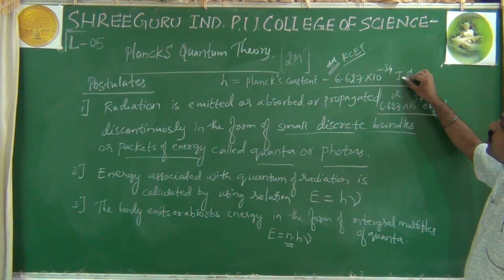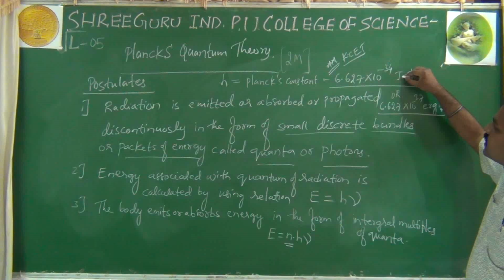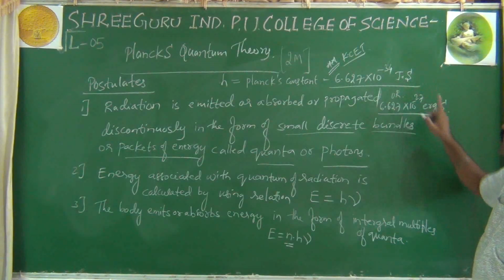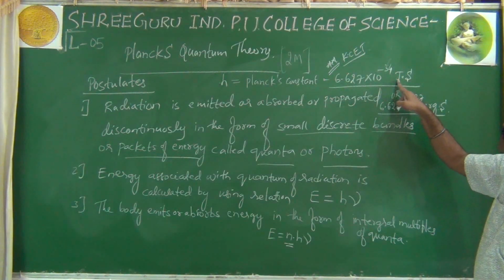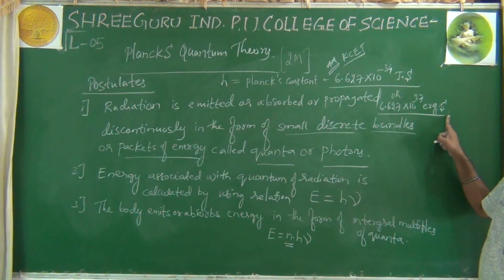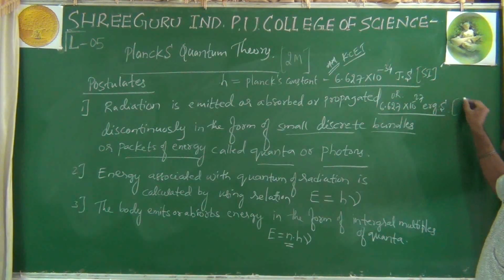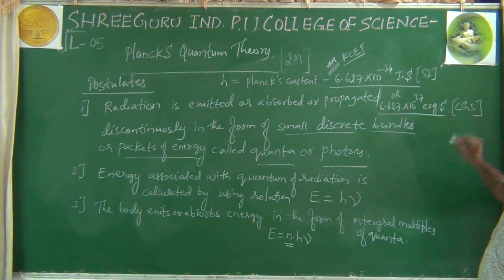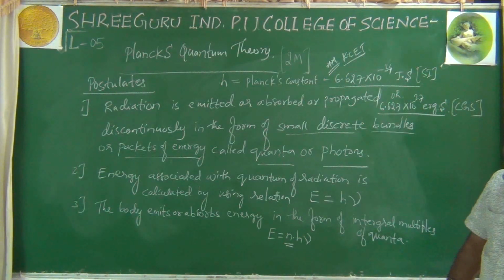Here you make a mistake as joules per second. Don't make that mistake. It is joules into second. Look, 1 joule is 10 raised to 7 ergs. That is why minus 34 joules into second in the SI system becomes 10 raised to minus 27 ergs into second in the CGS unit. This is in the SI system and this is in the CGS system. These are the values. They may ask you either in CGS or in SI units, but preferably in NCERT, we use the SI system only.